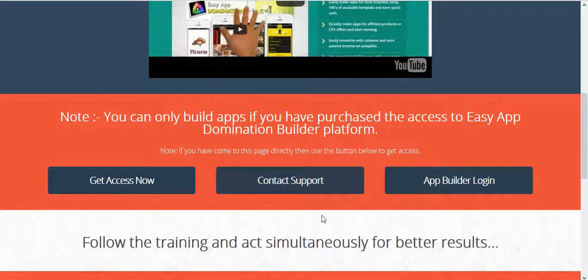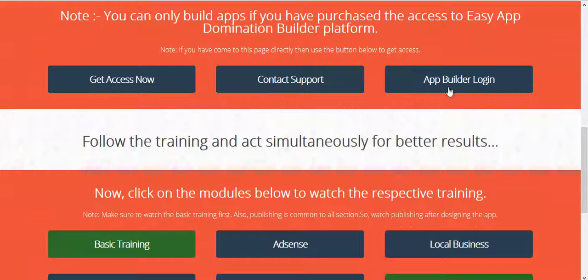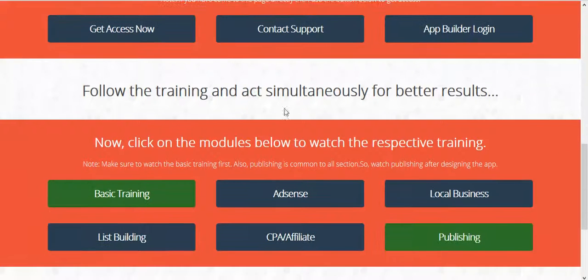Next is contact support. If you have any questions regarding the app builder, then you can submit your question here and we'll answer it. Next is app builder login. Use this to log in and create your apps.